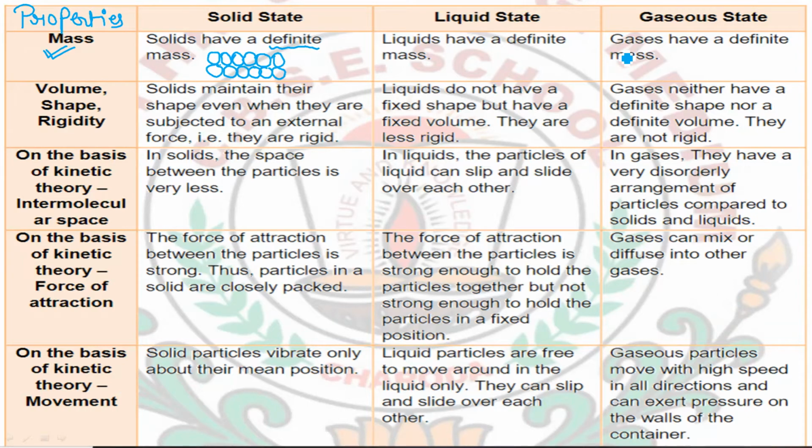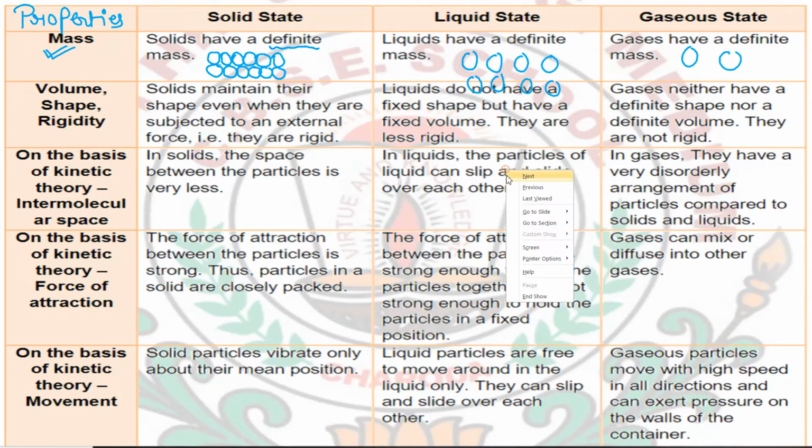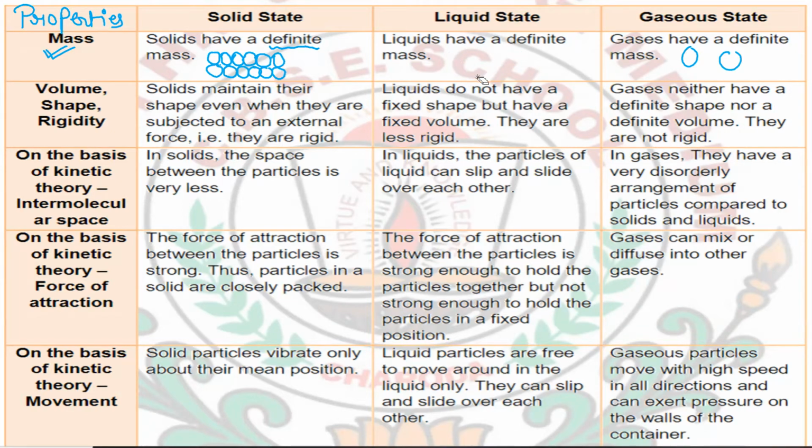Gases also have definite mass, but the particles of liquids will be farther from each other in comparison to those of solids, while gas particles are very far away from each other. They will be very much far away from each other, and we cannot easily see the particles of them.